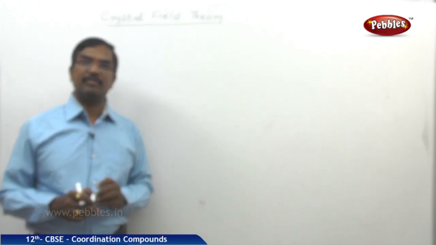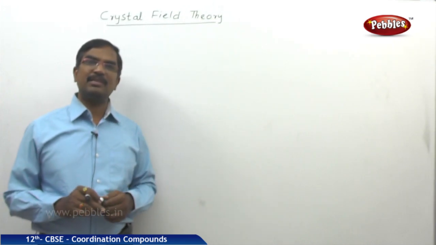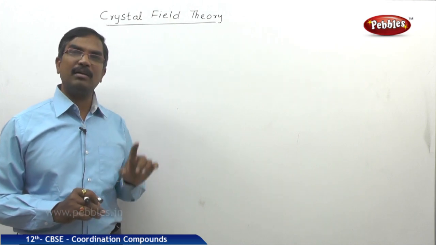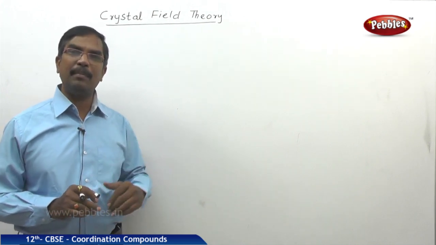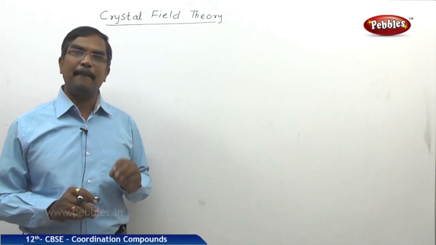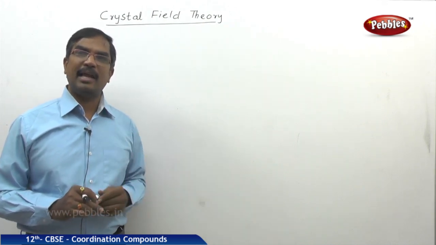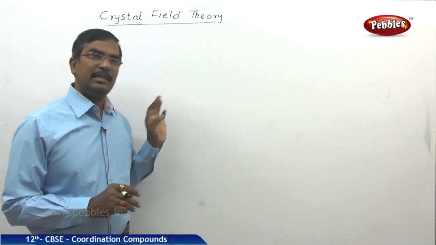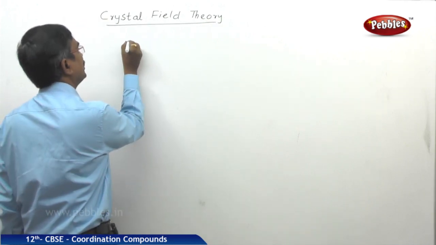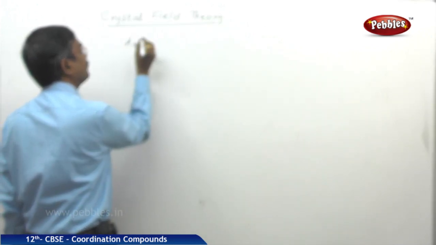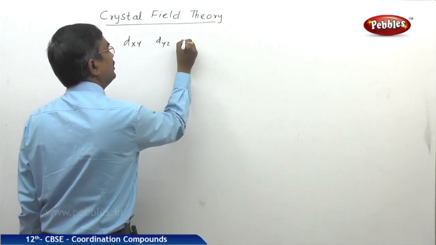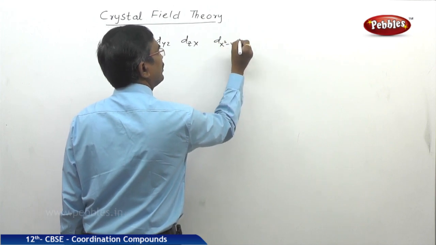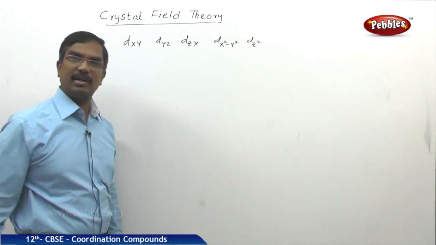Because of the field interaction, there occurs an increase in the energy of the corresponding orbitals. At the same time, in the formation of complexes, we have seen in VBT, valence bond theory, the involvement of d orbitals, whether inner d orbitals or outer d orbitals, in the coordination compounds. And here, coming to the d orbitals, we are aware that there are 5 d orbitals, which are dxy, dyz, dzx, dx square minus y square, dz square.